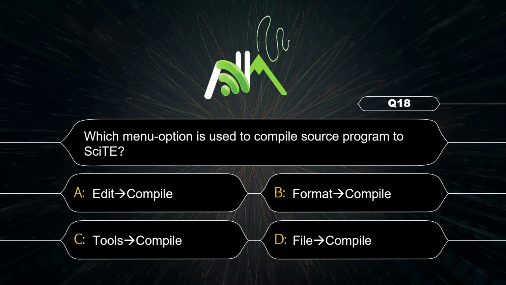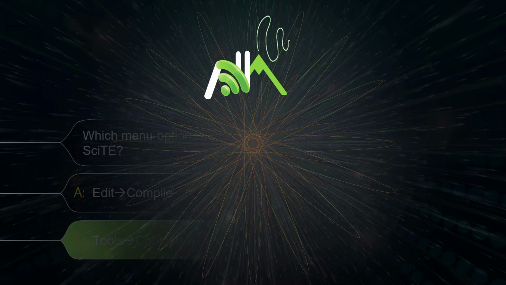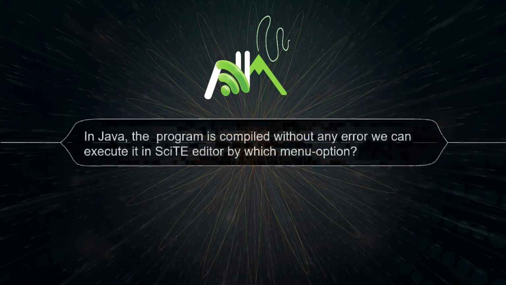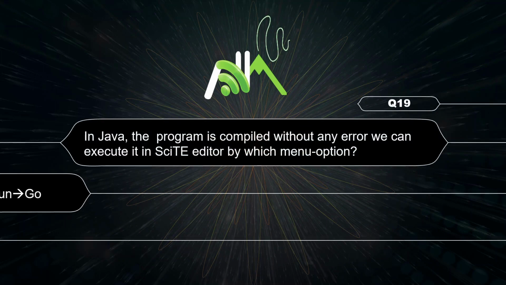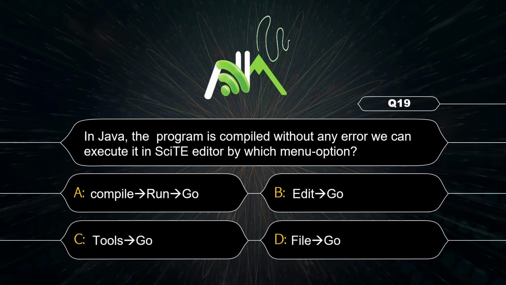Which option is used to compile source program in Script editor? Tools, compile, and here shortcut key also we have in Script editor, Control plus F7. Compile without any error. We are getting class file also. Now we are ready to execute it. Which menu option we will use? Here correct option is Tools, Go, and shortcut key is F5.